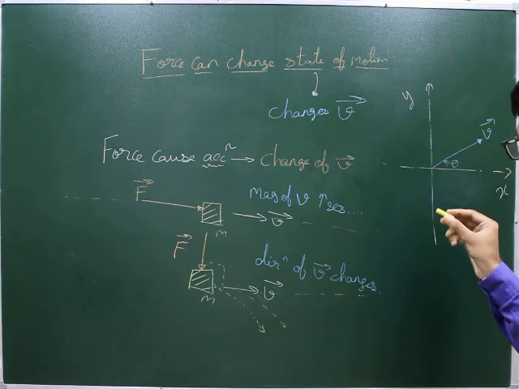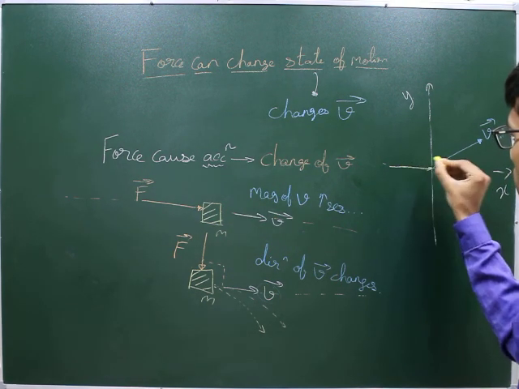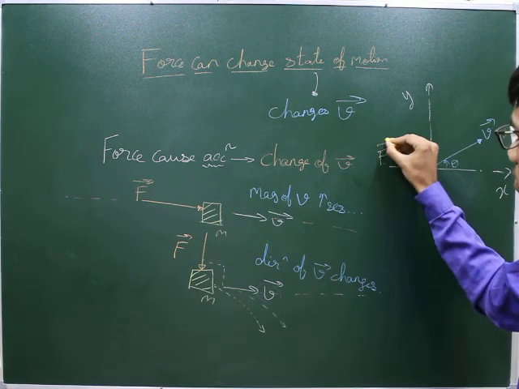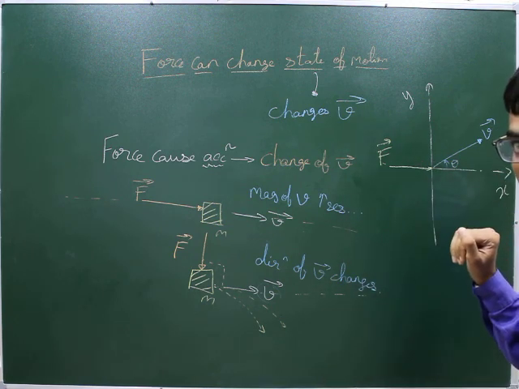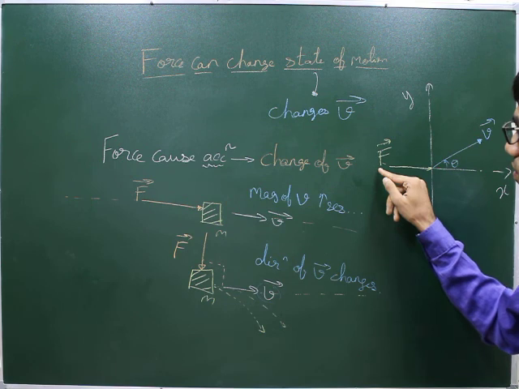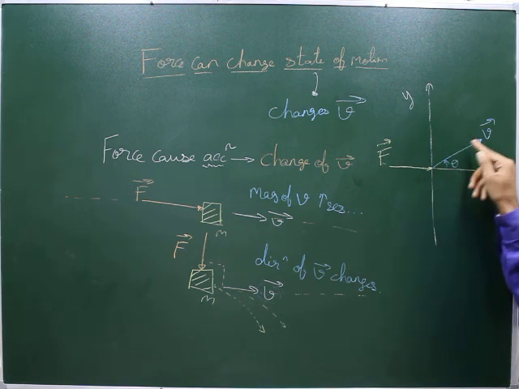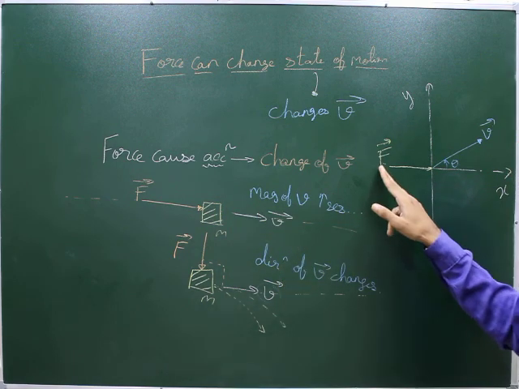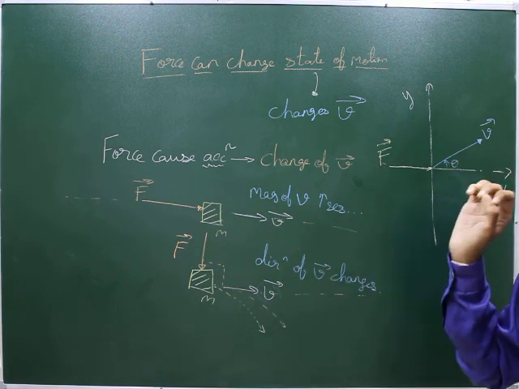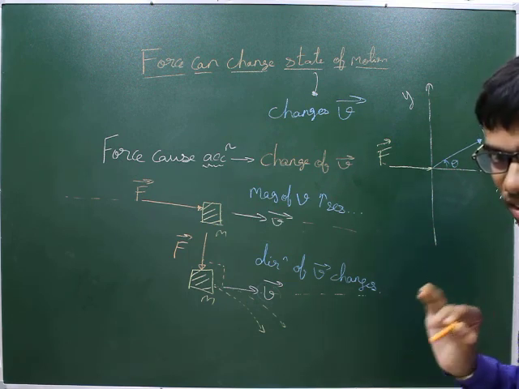And suppose you apply a force along the x axis. So we applied a force like this along the x axis. Okay. So if you carefully see, this force is neither along the velocity nor perpendicular to the velocity. We discussed those two cases. This force is not directly like that. Right? Are you understanding?